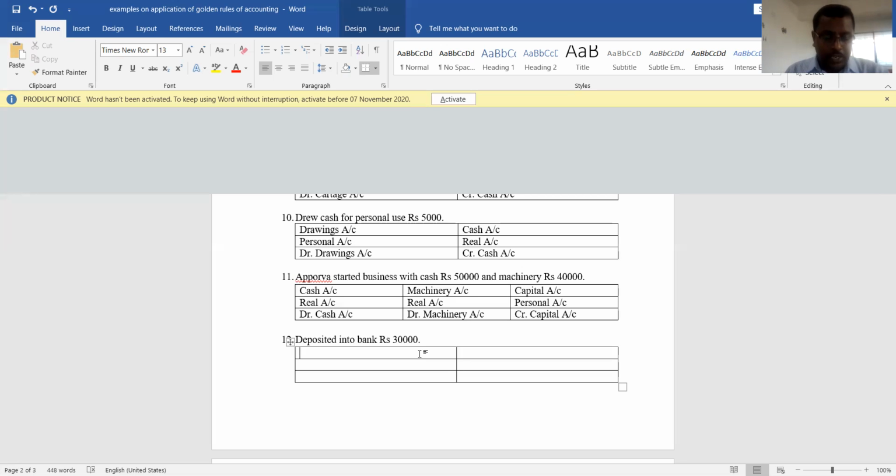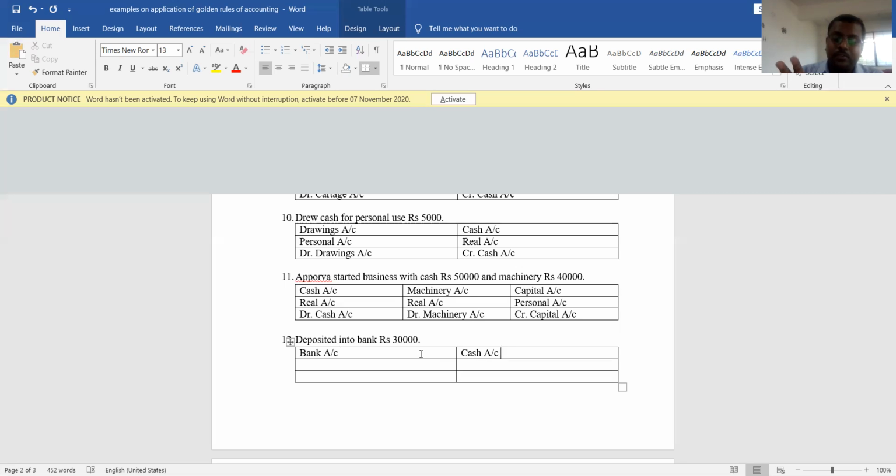Now let us move to the next transaction. Deposited into bank rupees 30,000. Which are the two accounts here? One is the bank account, and another one is the cash account.